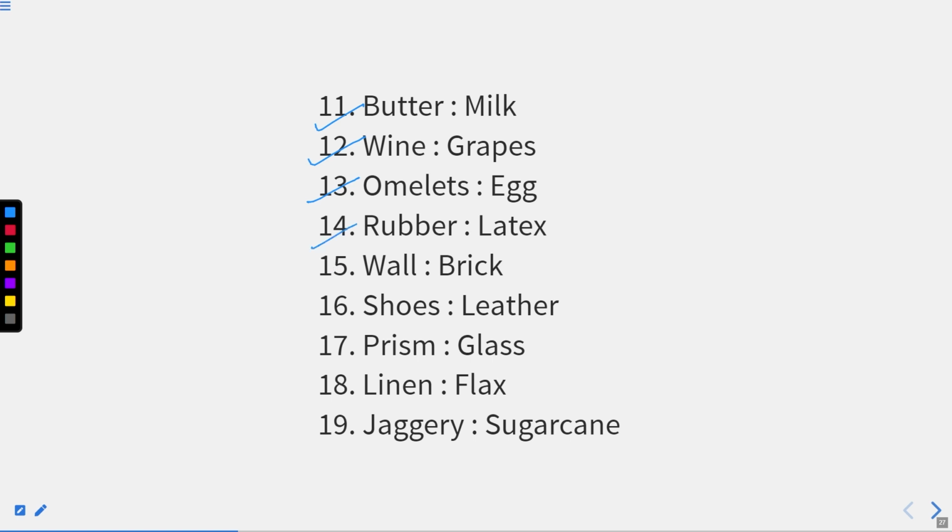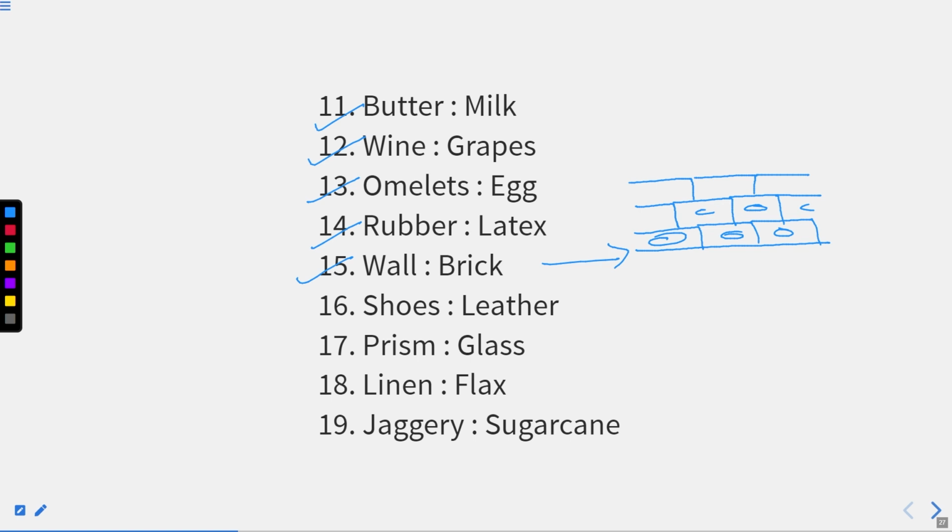Rubbers we get from latex. Wall we get from bricks. Wall is a combination of bricks. You know this thing now, right? If this is a lower part, if I consider these things as bricks, right? This is how a wall forms, right? This is a wall, and this small part is called a brick, right? You can see here, this is a wall, right?